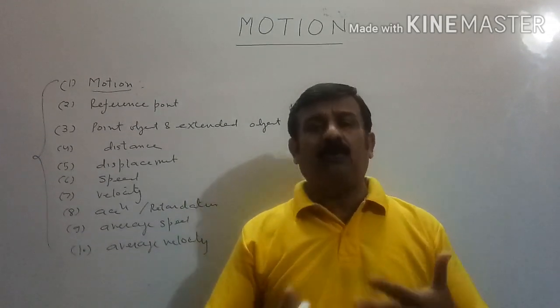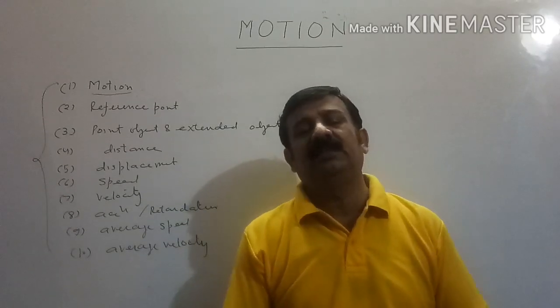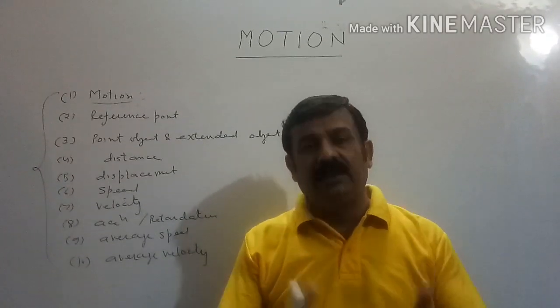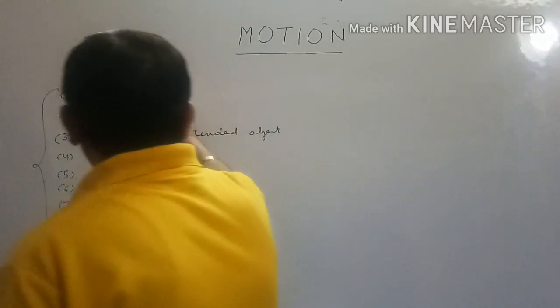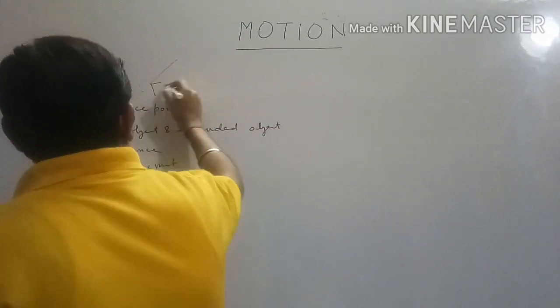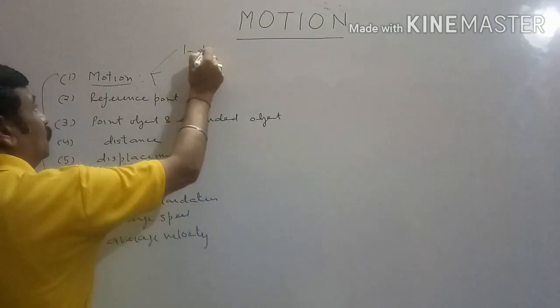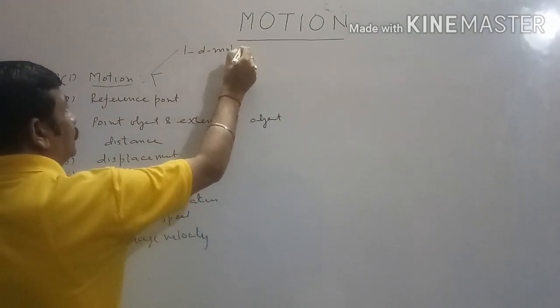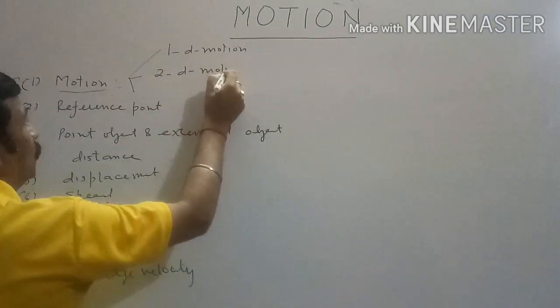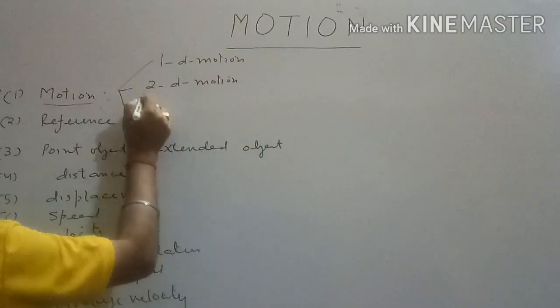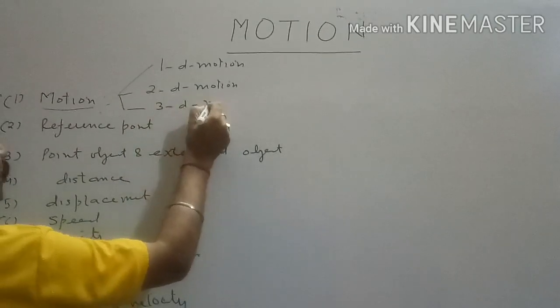Depending upon how the position of the body is changing with respect to time, there exist three types of motion. Number one, one-dimensional motion. Number two, two-dimensional motion. And number three, three-dimensional motion.